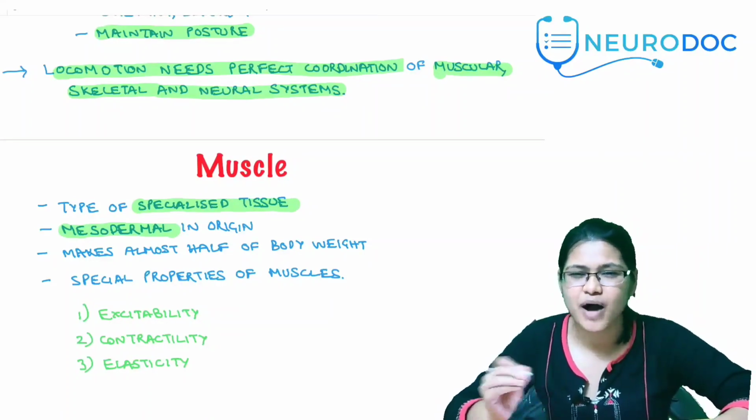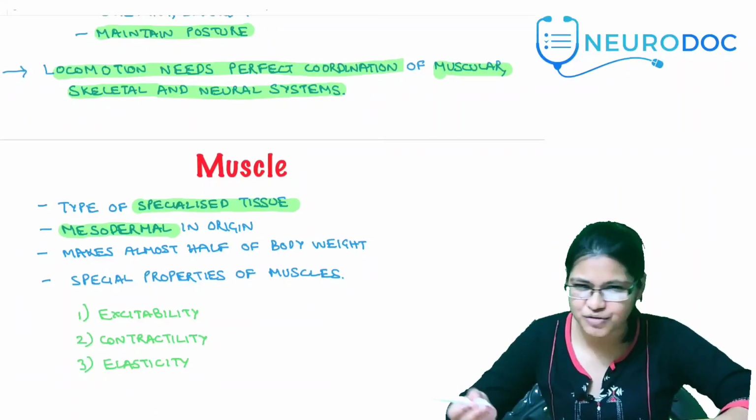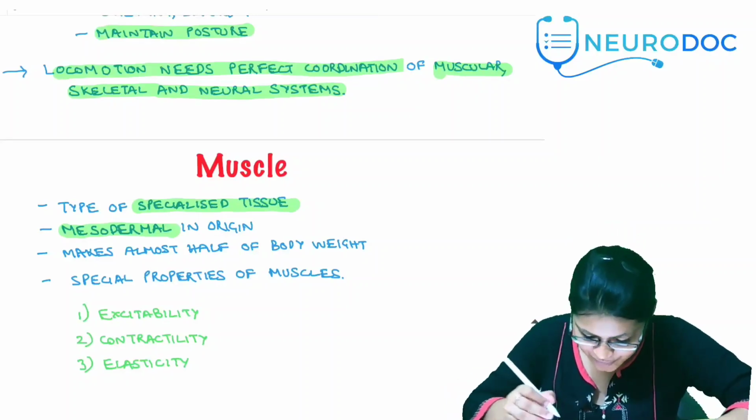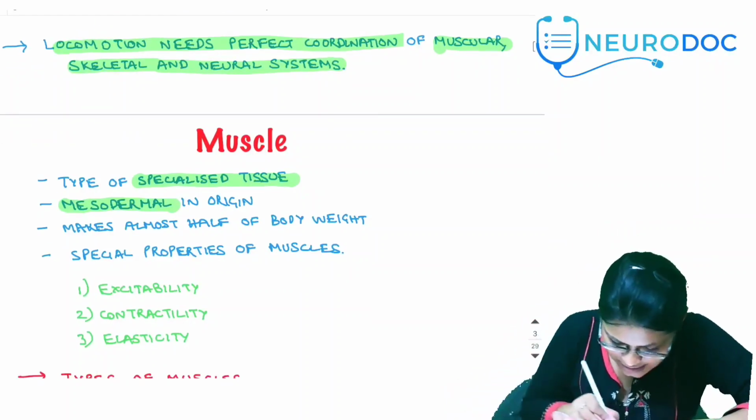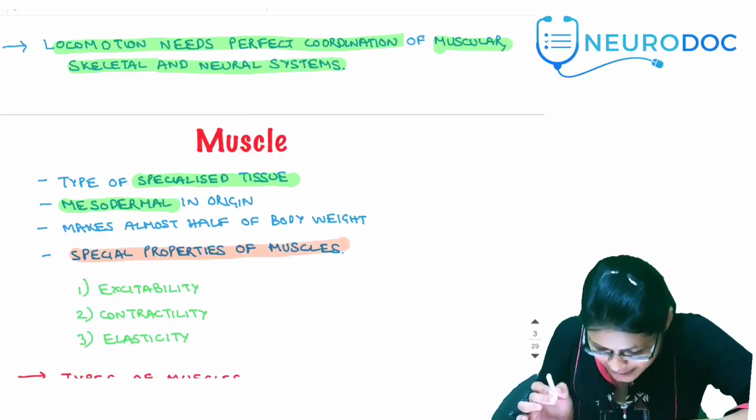And this muscle makes up almost half, like 40 to 50% of the adult human body weight. Okay. And what are the special properties of muscles? This is something we should remember. The special properties are